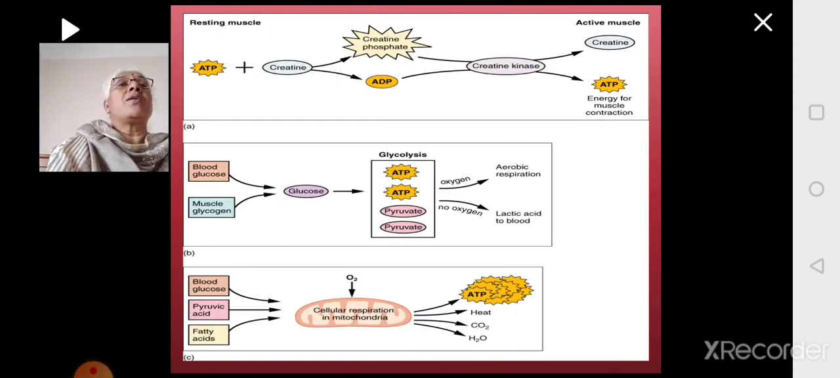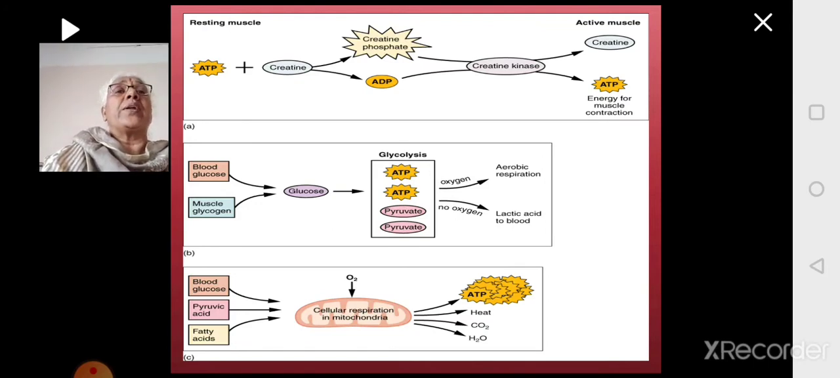So in a resting state, there is energy available as ATP to an extent, and some energy available in the form of creatine phosphate. When the muscle becomes active, then first ATP will hydrolyze, it gives energy. Then creatine phosphate will hydrolyze in the presence of the enzyme creatine kinase, and creatine will be released back and ATP will be produced, and this ATP will be used up by the muscle for the energy. This is the first step.